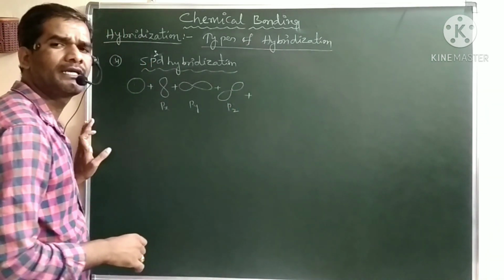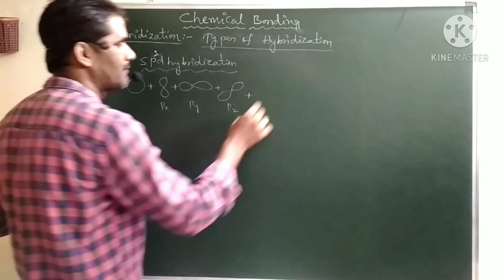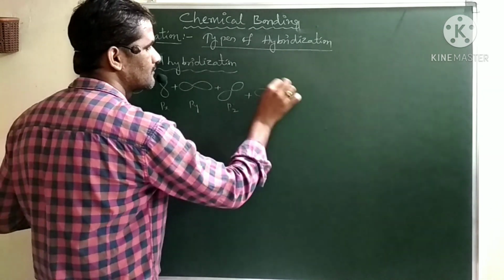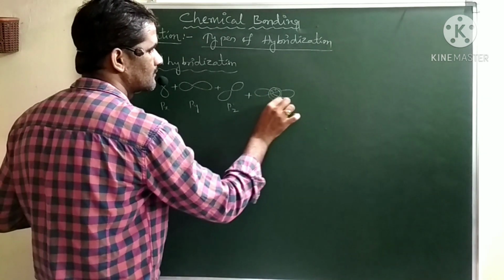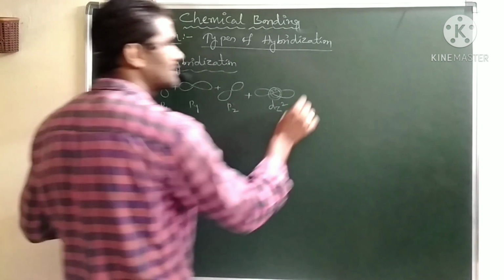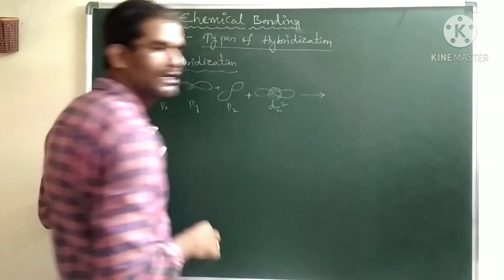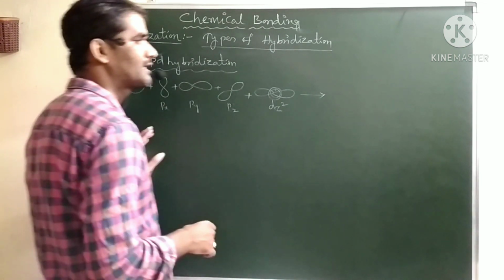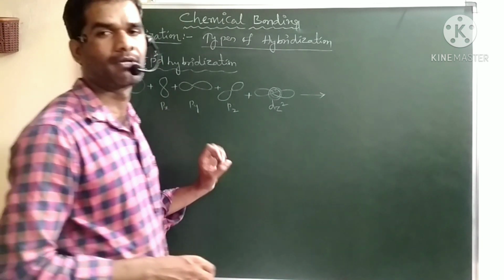Generally the dz square orbital is involved in the hybridization. They intermix with each other, redistribute their energies, and now form 5 hybrid orbitals.